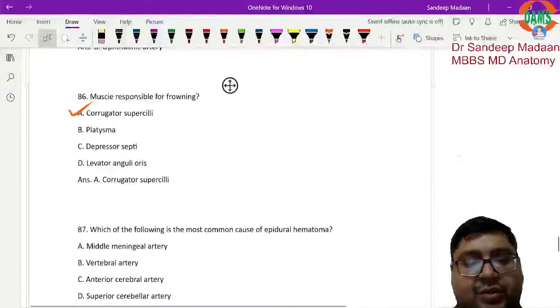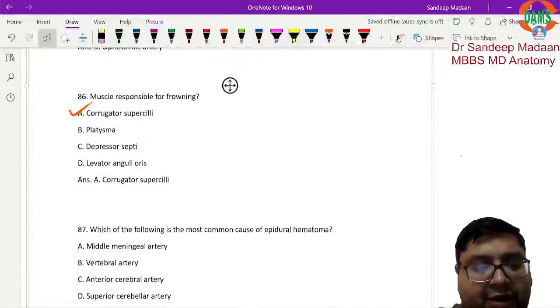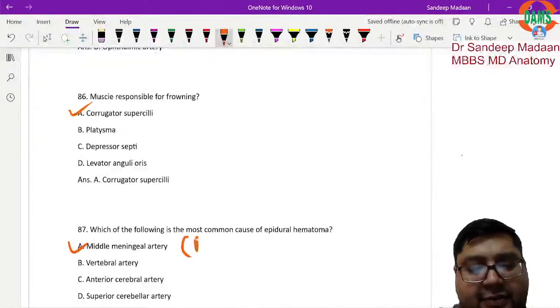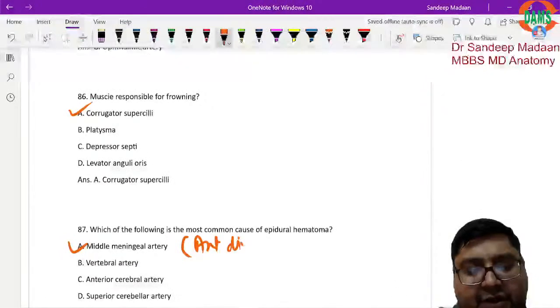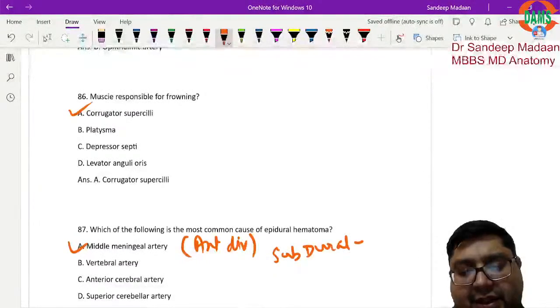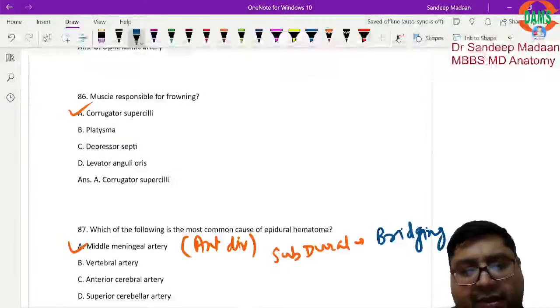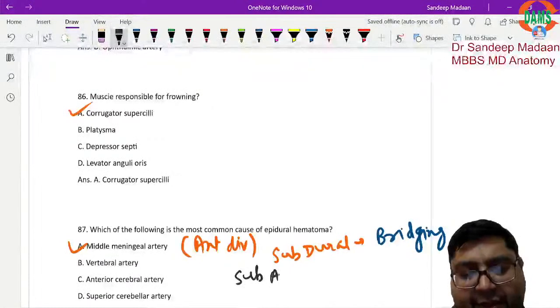Now what is the most common cause of epidural hematoma? Anyone? Epidural hematoma, the answer will be middle meningeal artery, specifically the anterior division. But if they ask subdural hematoma, then in that case there will be bridging veins. So epidural hemorrhage, middle meningeal artery; subdural hemorrhage, bridging veins.